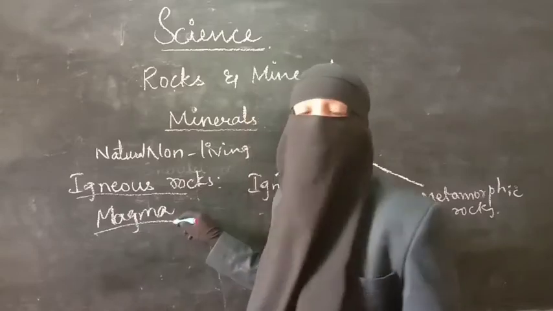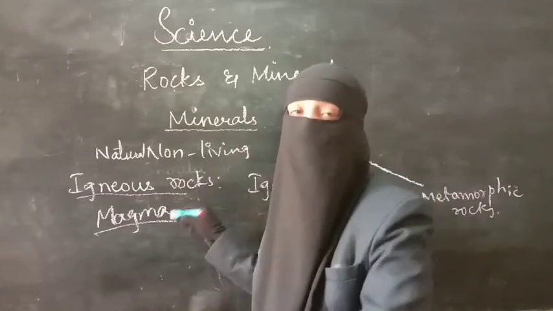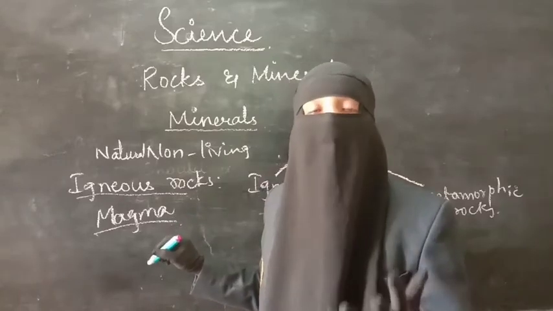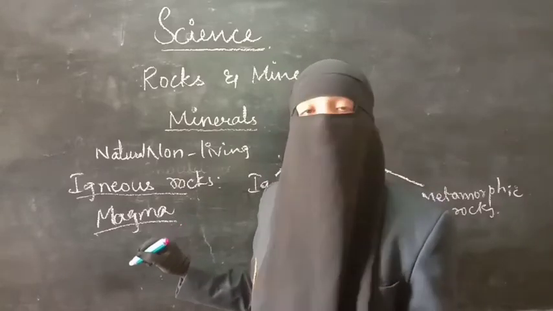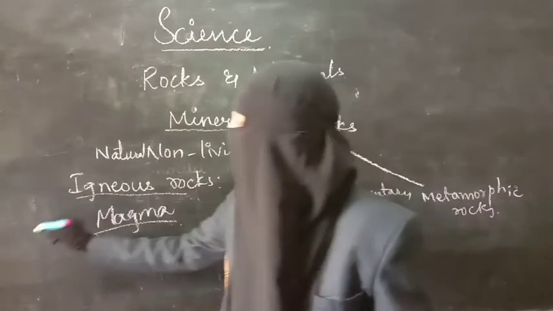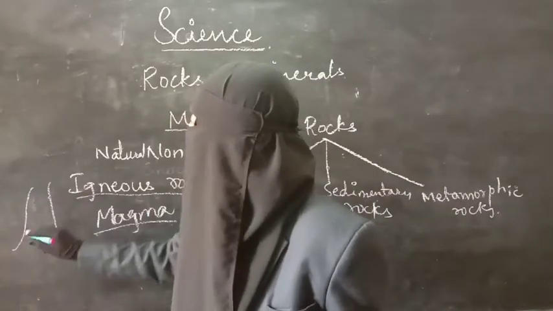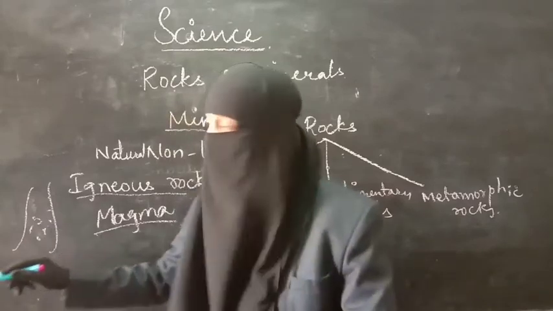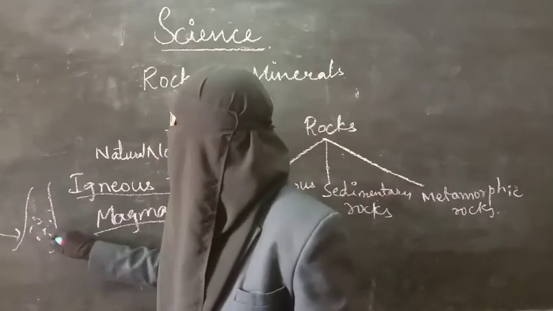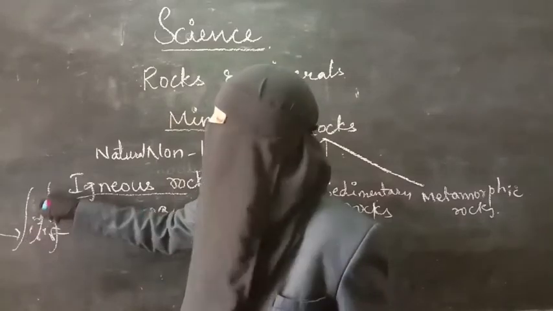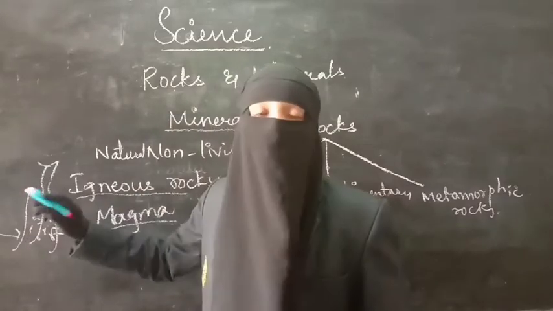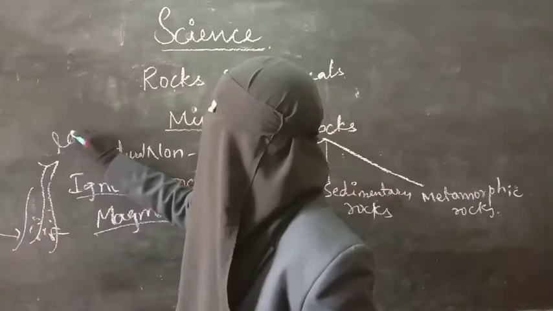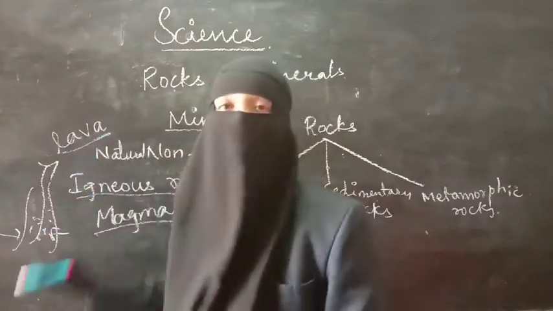The hot liquid which is present in the pockets of the earth is called magma, and because of the pressure of the surrounding rocks, it will come out from the mountain. For example, like this, here the hot liquid is present, that is magma. Because of the pressure from the surrounding rocks, this magma will come out, and when it comes on the surface, it is called lava.